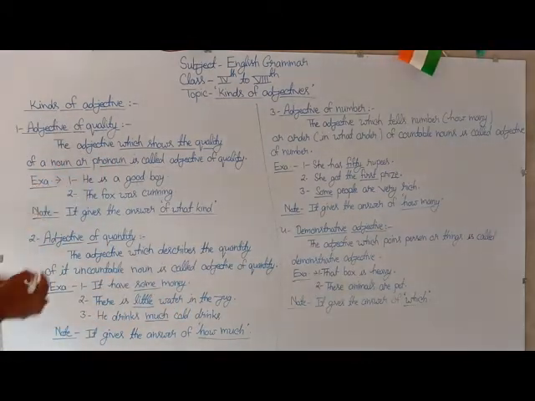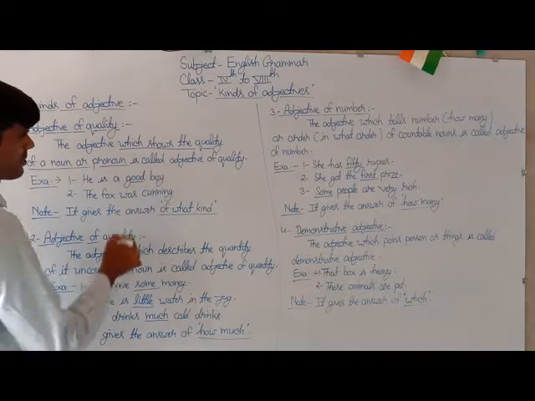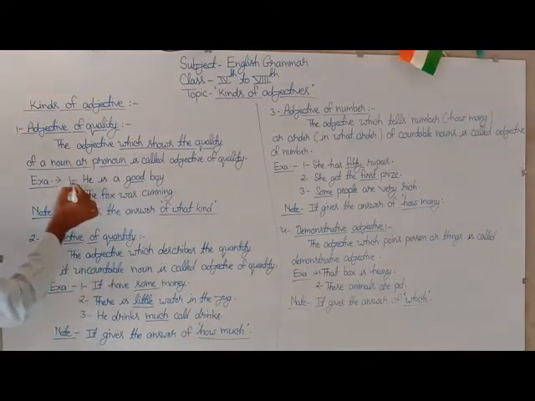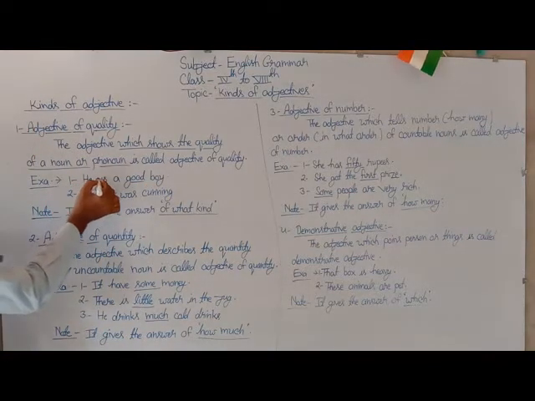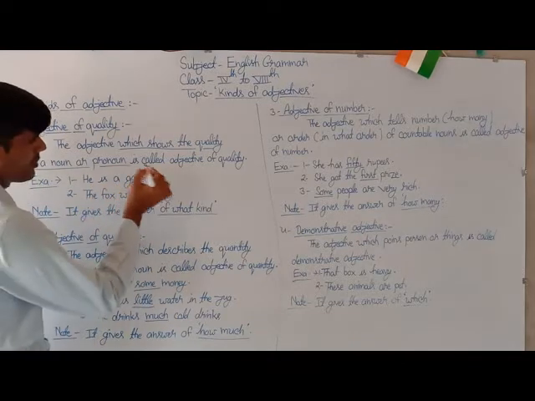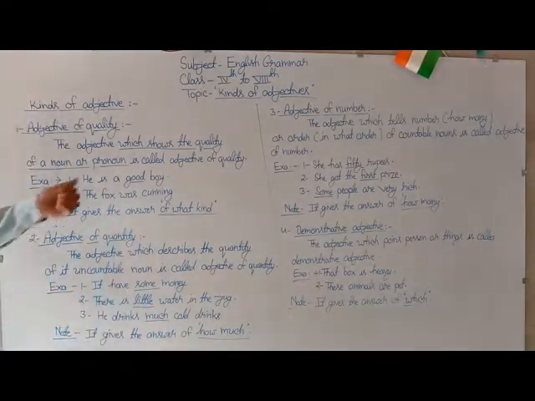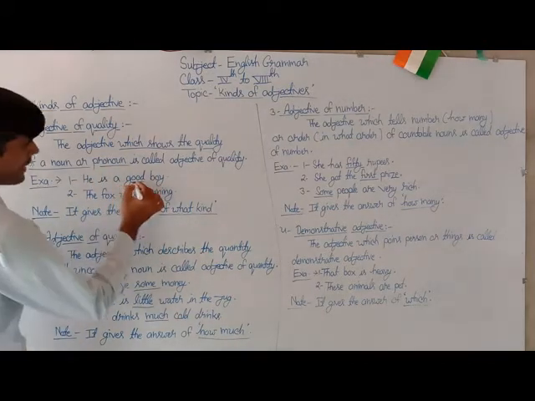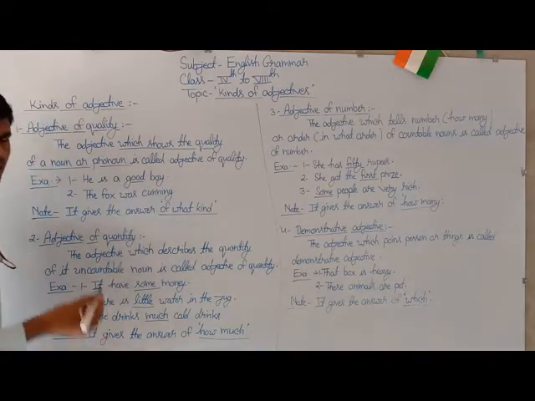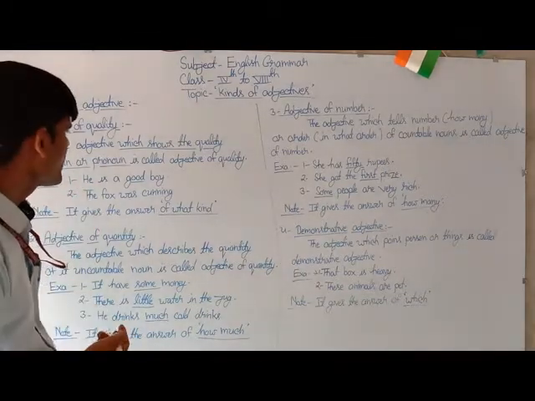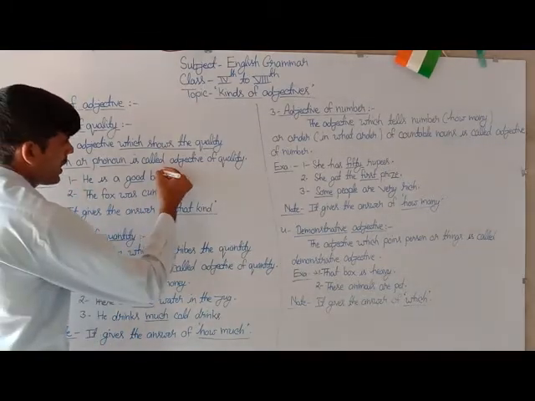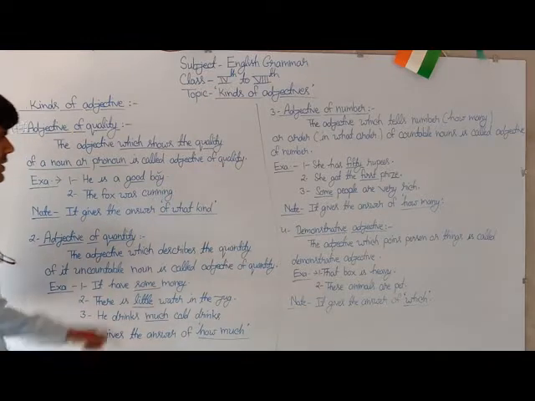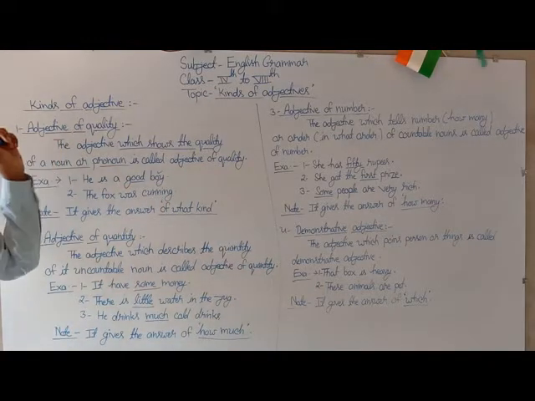To know more about this expression, you have to see some examples. The first example is: He is a good boy. Here the underlined word good is an adjective of quality because it is used to show the quality of its noun boy. So this is counted as adjective of quality.